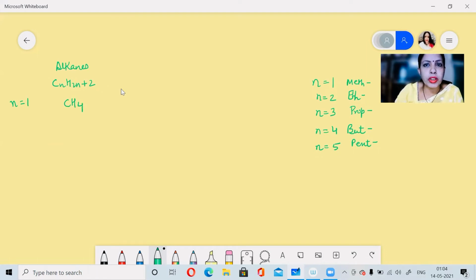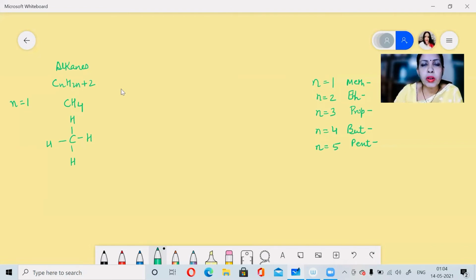This is the molecular formula because we are writing in terms of atoms. In the structural formula, we will show the bonding. Now we know that carbon's atomic number is 6, it requires 4 electrons to complete the stable configuration. Hence, carbon is considered to be tetravalent in nature. So this is the structural formula where you are showing all the bonds.